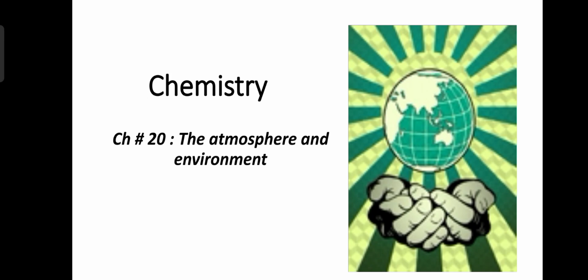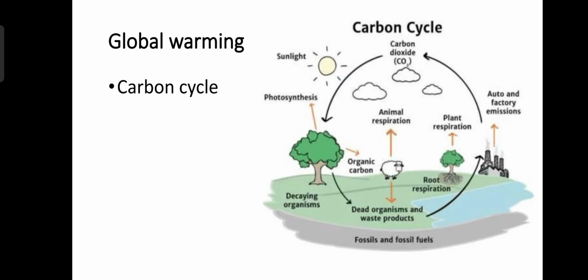Global warming is mostly caused by carbon dioxide, and we have discussed that our air contains 0.03% of carbon dioxide. The percentage of different gases in air is different. Nitrogen is the most abundant gas, 78% in your air.